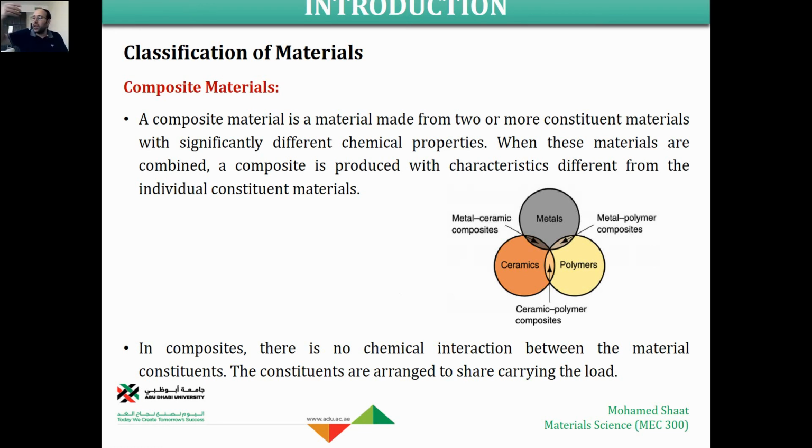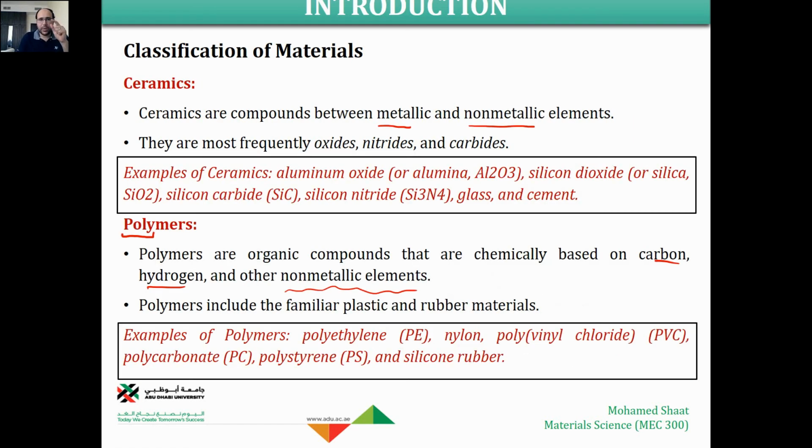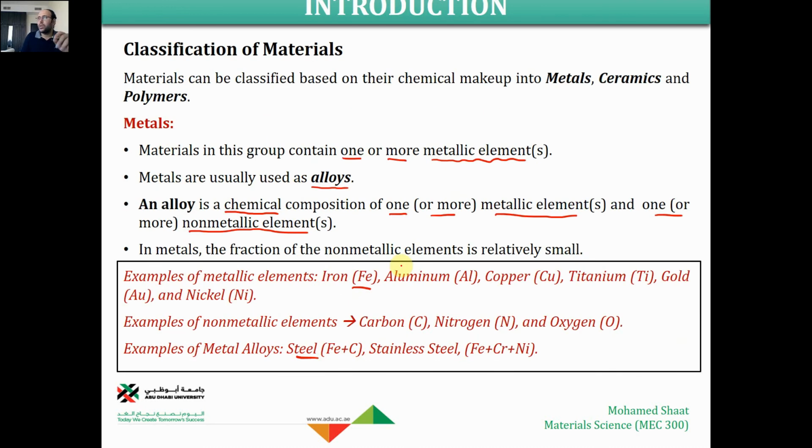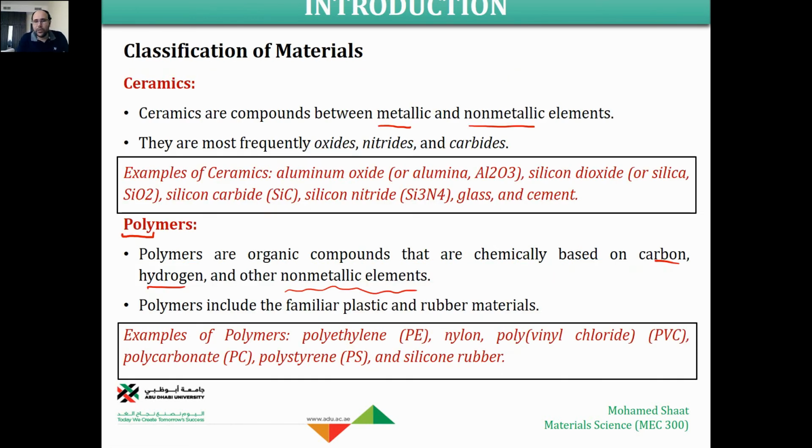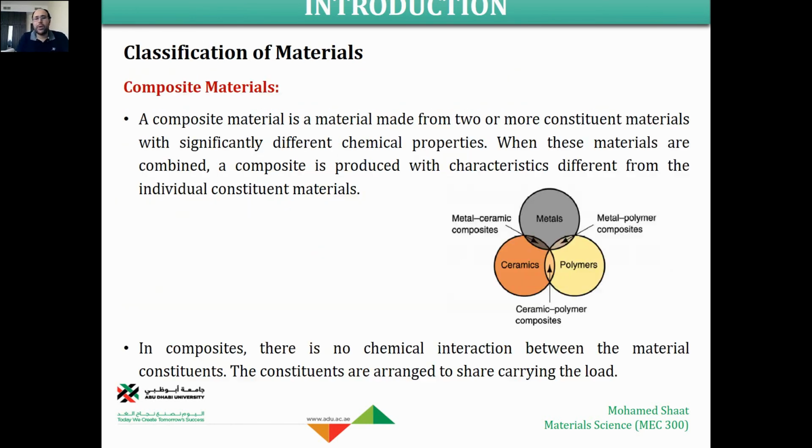This, or based on the naturally developed material like metal, ceramic, and polymer, is going to give us the composite material. So simply, a composite material is a mixture. It is not a chemical compound. For example, ceramics are chemical compounds. Alloys are chemical compounds. It means that there should be a chemical reaction between metal and non-metal, or between two metal elements, whatever it is. The same thing for polymers. But for composites, there is no chemical reaction. Composites are a mixture. Mixture means that there is no chemical reaction. It's just mixing two elements together.